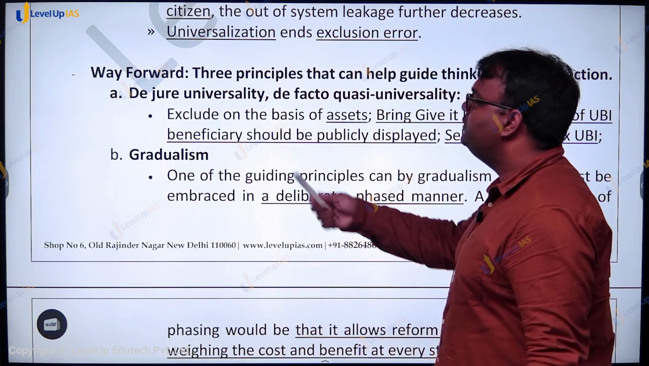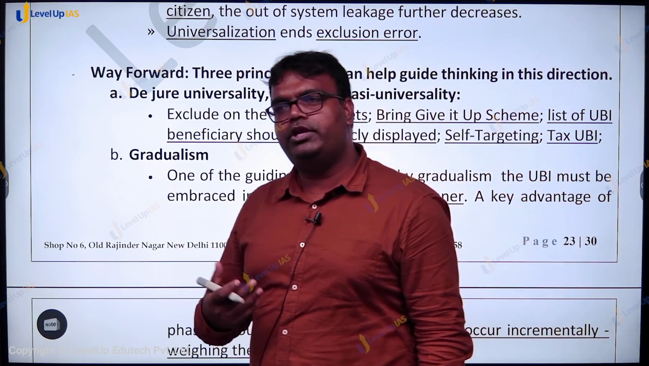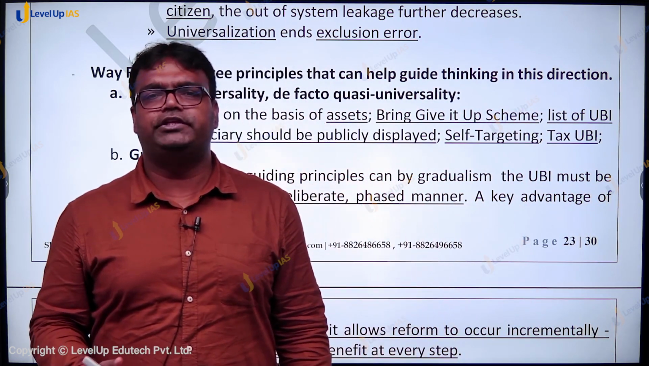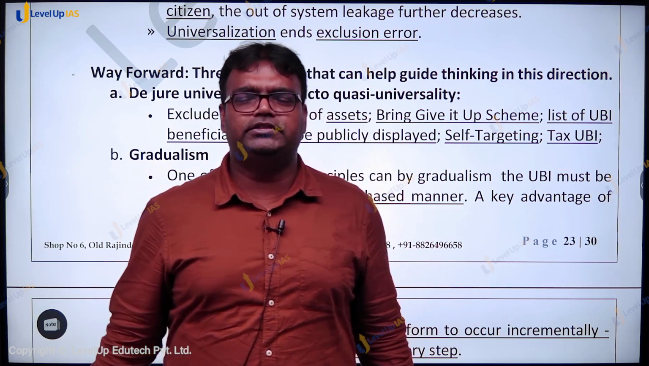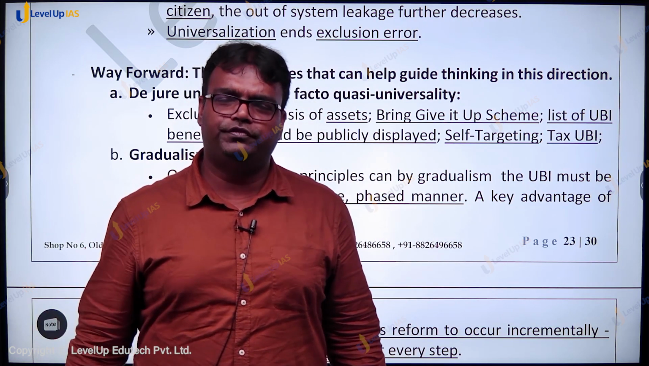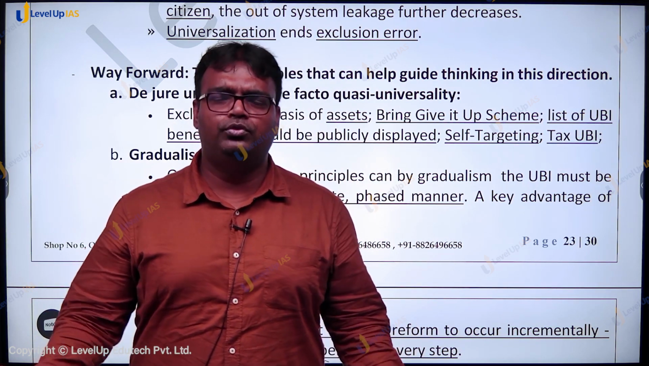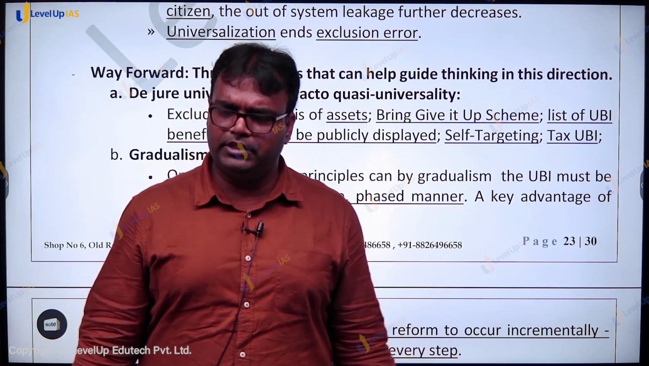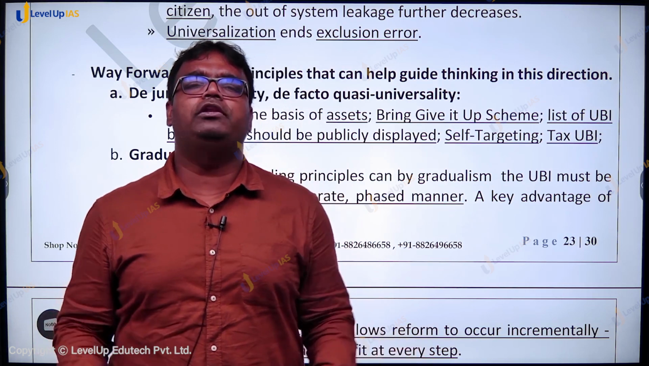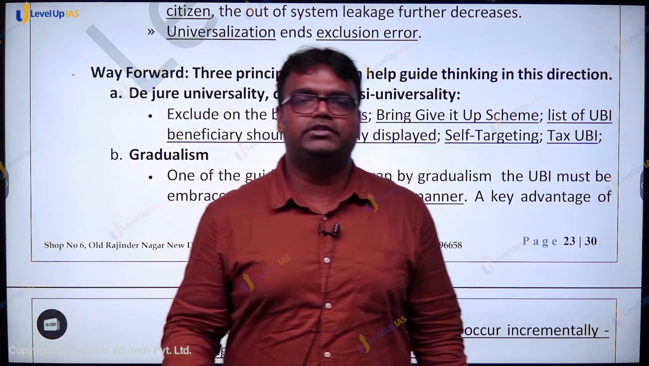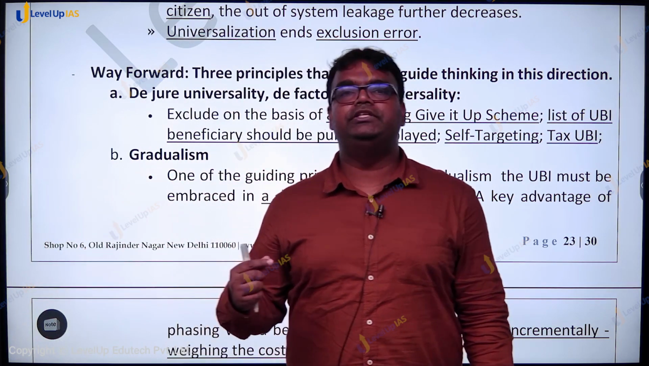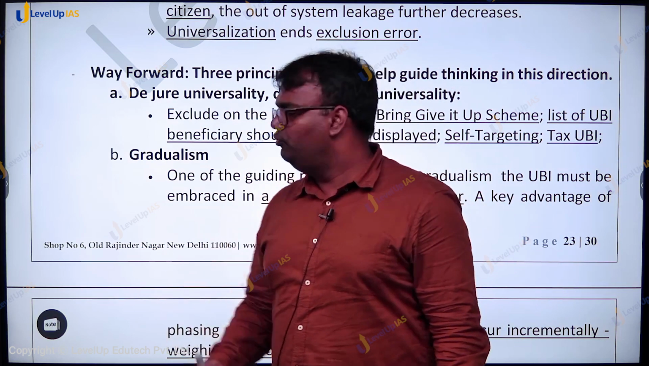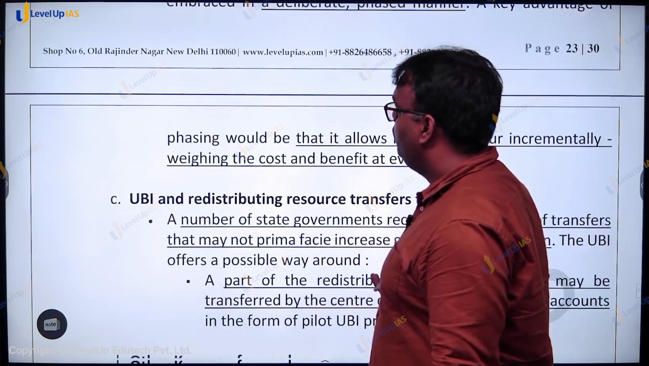Then gradualism is another thing that we can follow. Gradualism means first start with the vulnerable section. Like let's start with all the elderly, everyone who's above 60 years of age, or everyone who's a widow, a single mother, someone who's physically disabled. Those are the vulnerable groups जिनको हम पहले टारगेट कर सकते हैं. We can see the performance, we can see the impact, and then we can move towards universality or quasi universality.